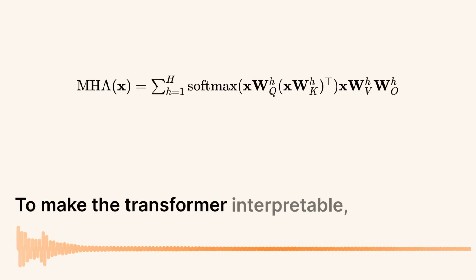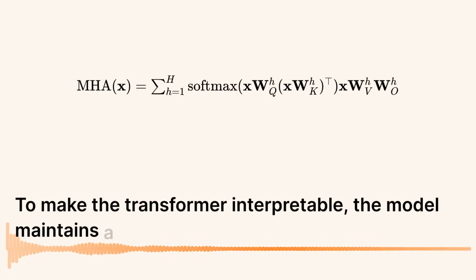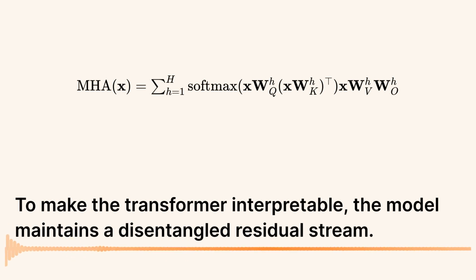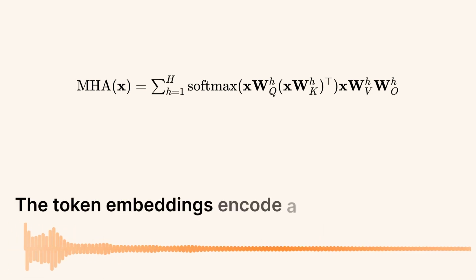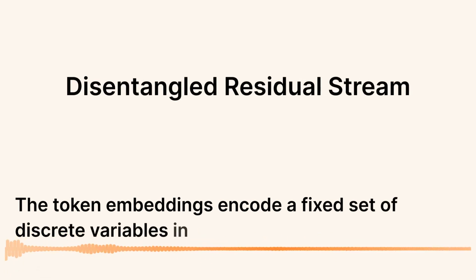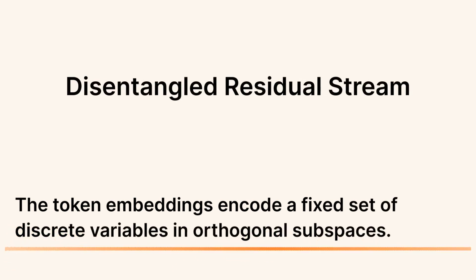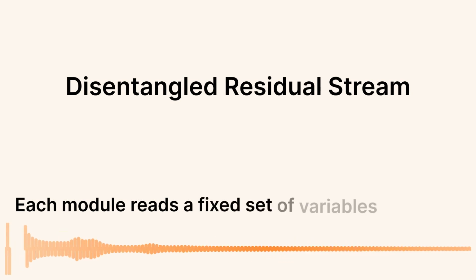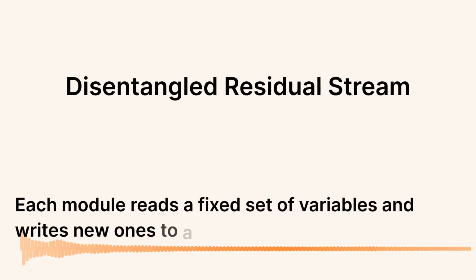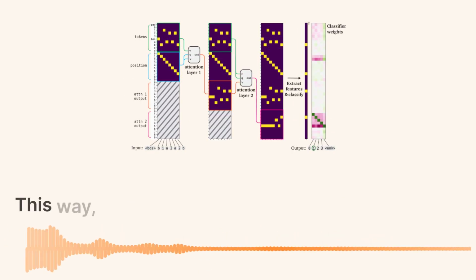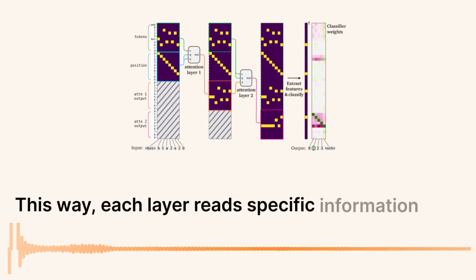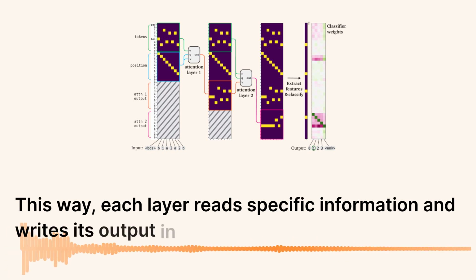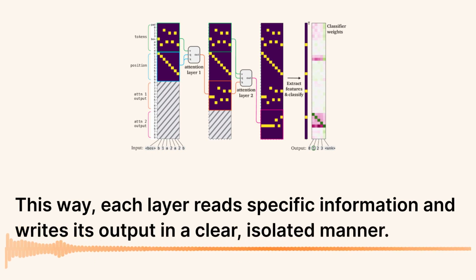To make the transformer interpretable, the model maintains a disentangled residual stream. The token embeddings encode a fixed set of discrete variables in orthogonal subspaces. Each module reads a fixed set of variables and writes new ones to a dedicated address. This way, each layer reads specific information and writes its output in a clear, isolated manner.